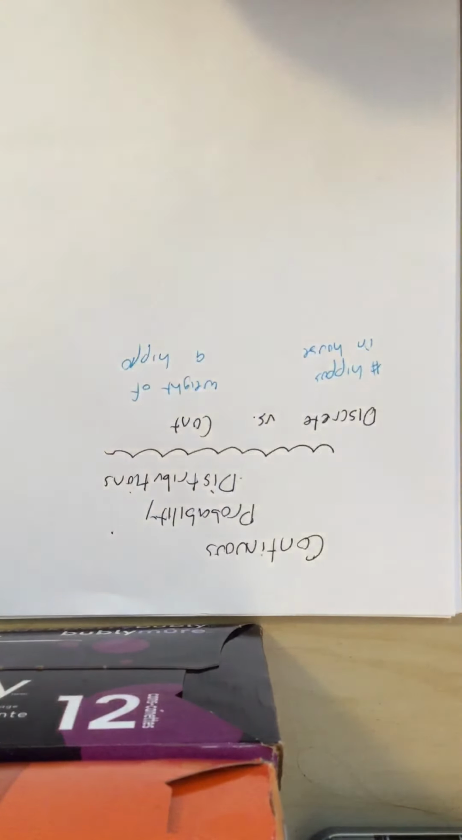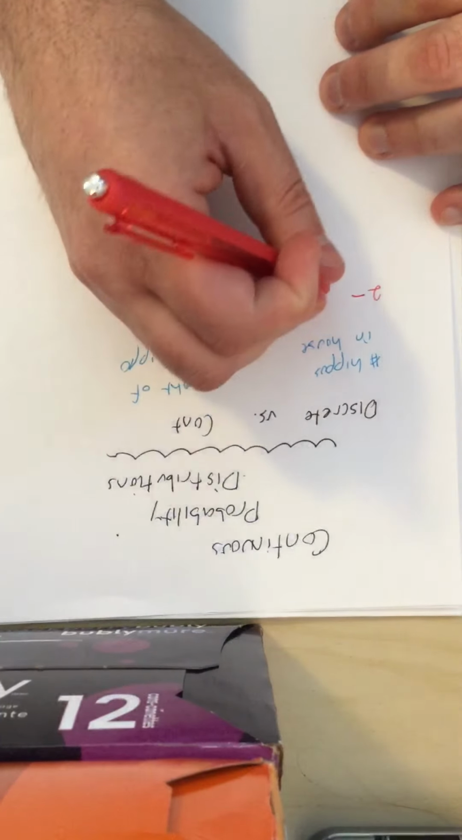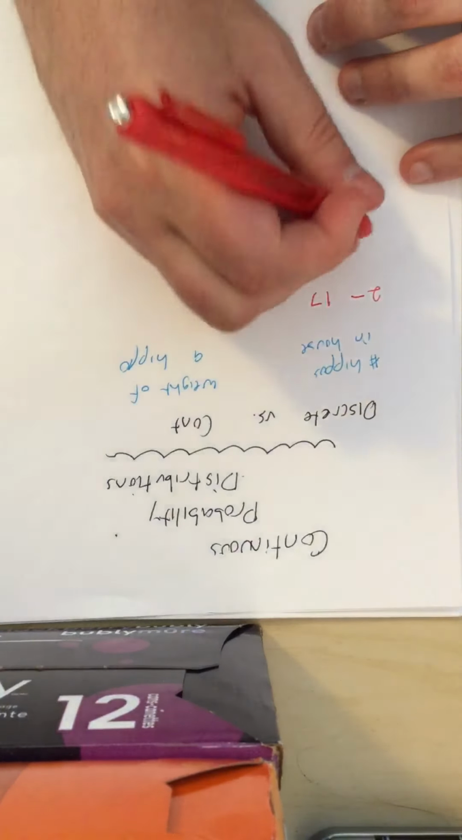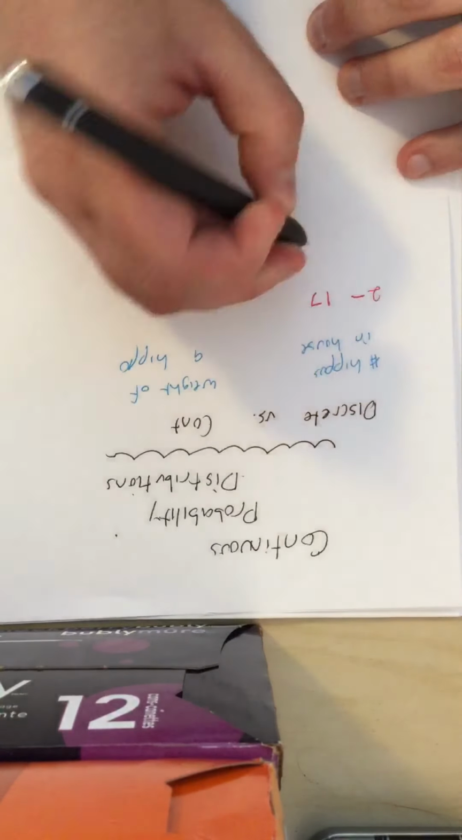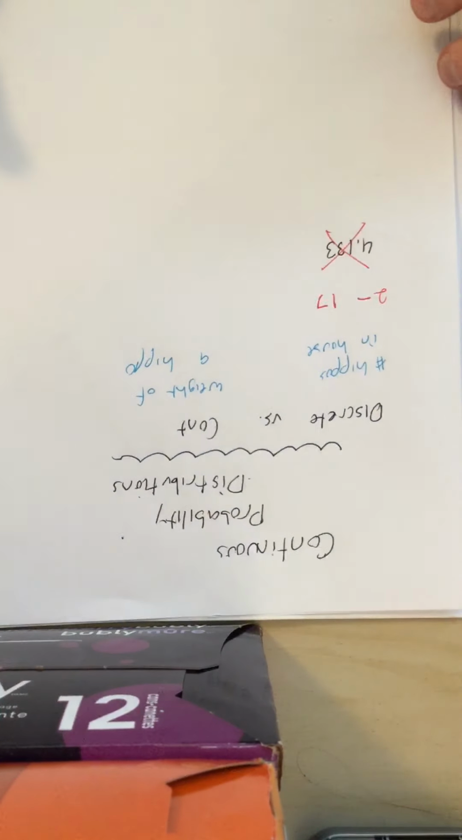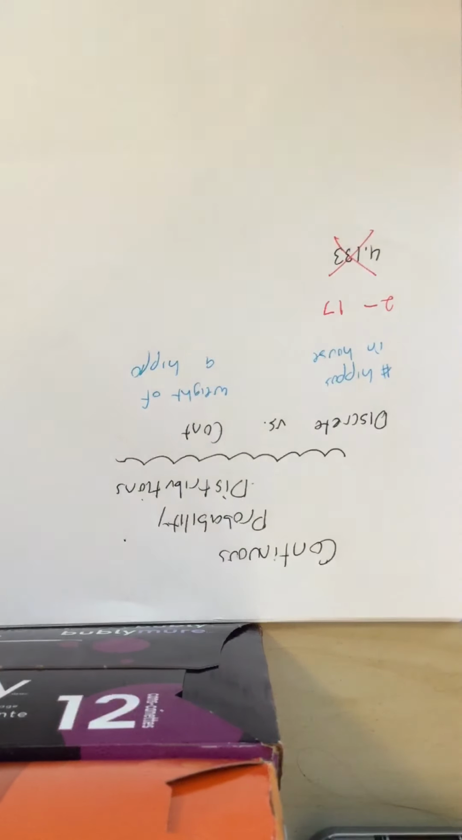So what that means, for example, is that the number of hippos in my house maybe ranges from 2 to 17, and it's going to be a whole number. So if I say, can there be 4.1333 hippos in my house? The answer is no. We cannot. So it's a discrete variable. There's not an infinite number of options.